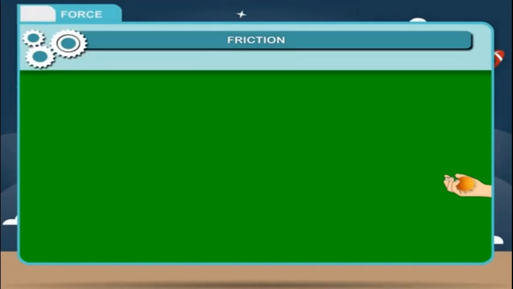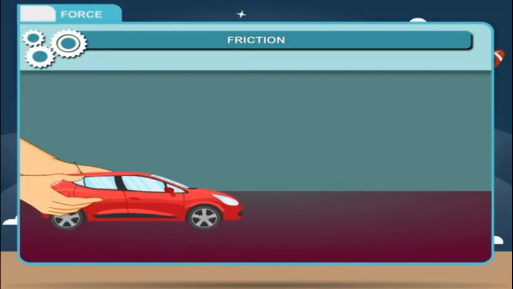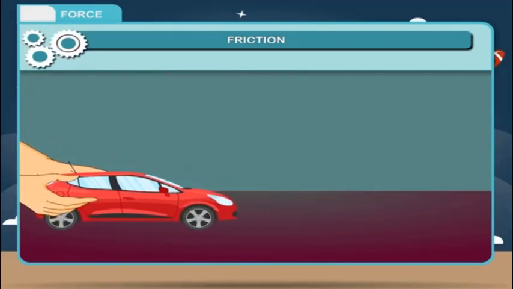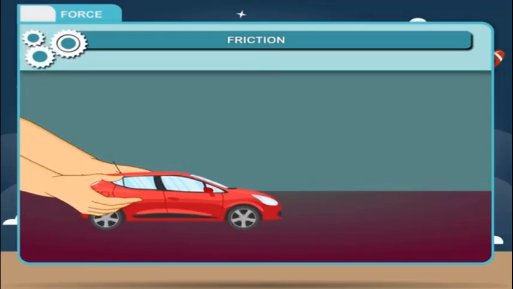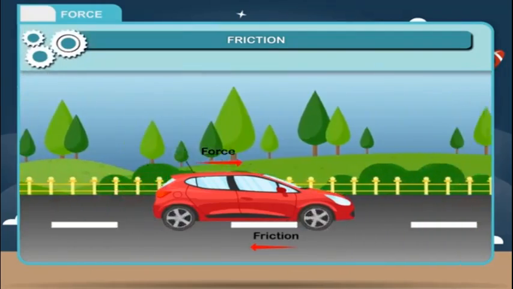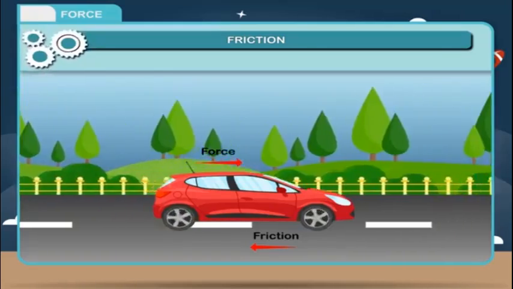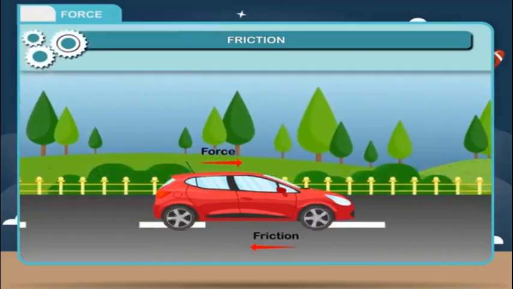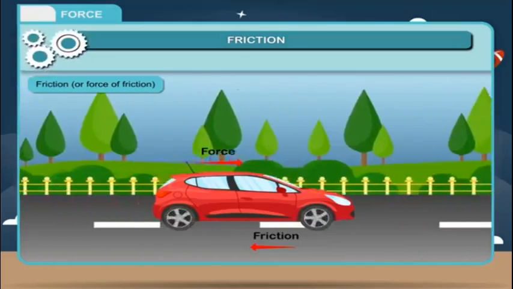Friction. It is common experience that when a ball is rolled on the ground, it stops after traveling a finite distance. A toy car needs constant muscular force or spring force to keep it going, otherwise the car comes to a stop. The answer to the above question lies in the fact that there is always a constant force acting on the bodies which opposes the motion. The force which comes into play between the two surfaces in contact and opposes the motion of one body over the other is called friction or force of friction.